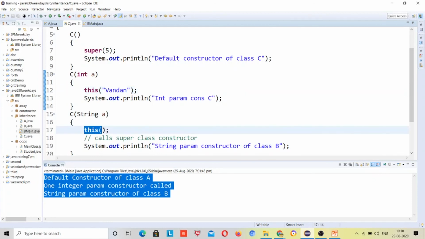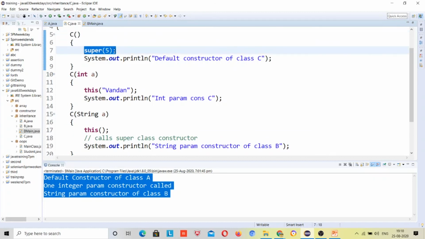Here it calls the constructor inside the same class which doesn't have any parameter. So this is the constructor which doesn't have any parameter. Now it came here and it finds super, which calls the constructor of the super class which has one integer parameter.